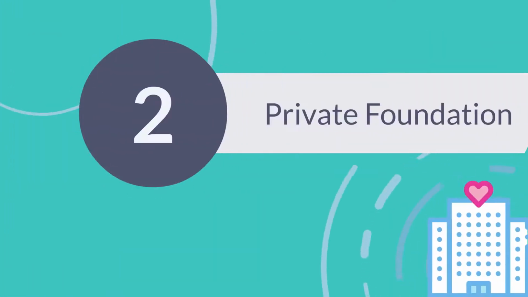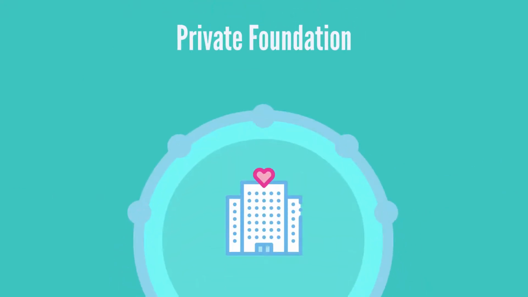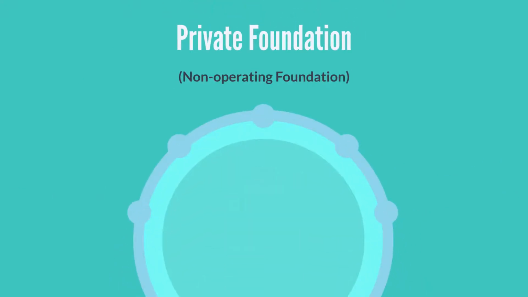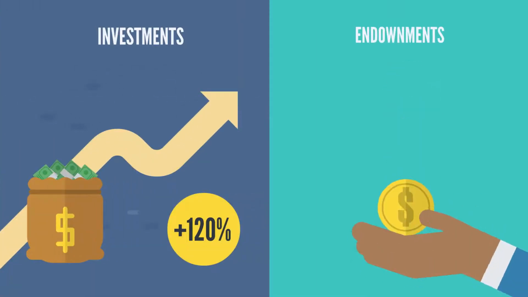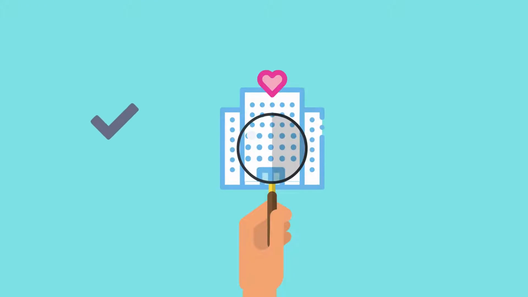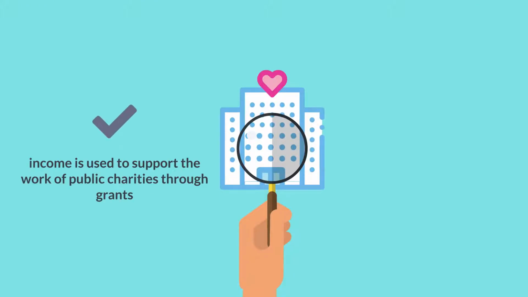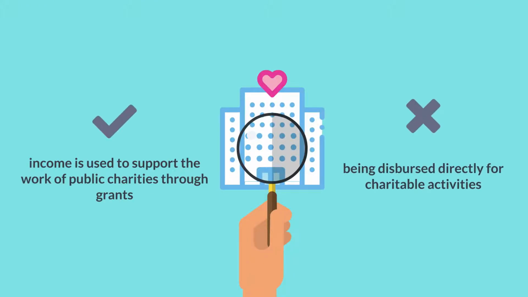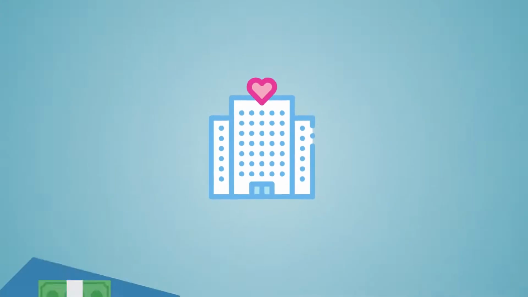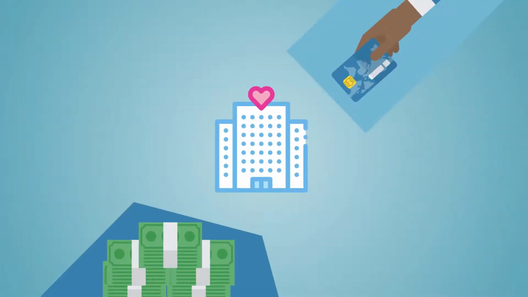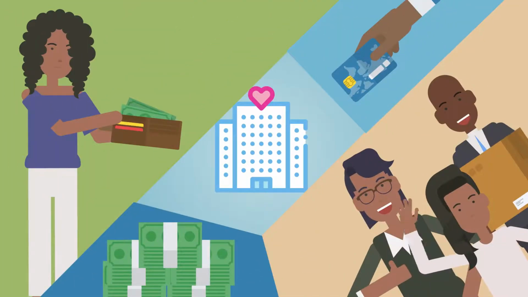Number 2. Private foundation. A private foundation, sometimes called a non-operating foundation, receives most of its income from investments and endowments. This income is used to support the work of public charities through grants rather than being dispersed directly for charitable activities. They are not required to be publicly supported, so revenue may come from a relatively small number of donors, even single individuals or families.